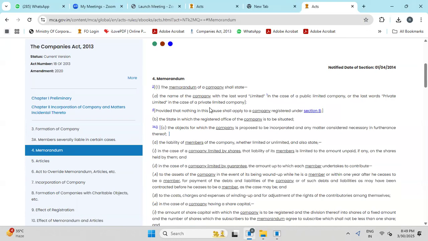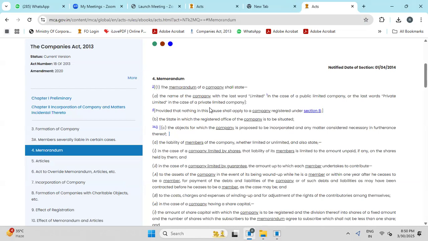So first, the name of the company with the last word Limited in case of a public limited company, and the last words Private Limited in case of a private limited company. If the last word of the name of the company is Limited, it's a public limited company. If the last words are Private Limited, then that is a private limited company. Sri Venkateswara Private Limited, that is a private limited company. Sri Venkateswara Limited, that is a public limited company. So there is a difference.